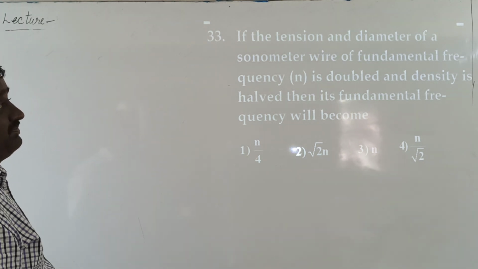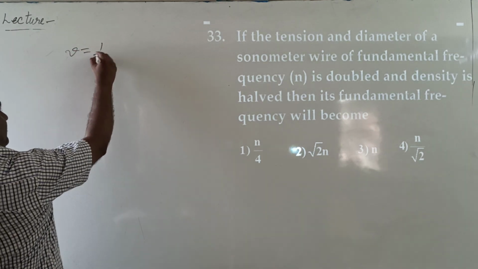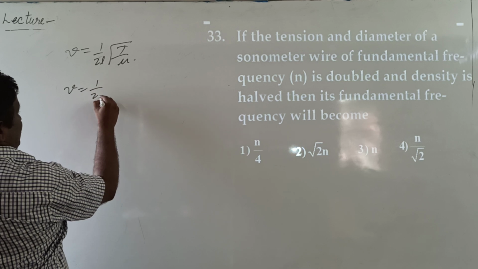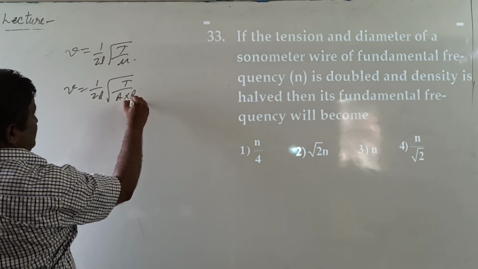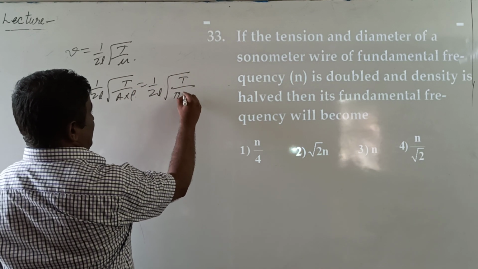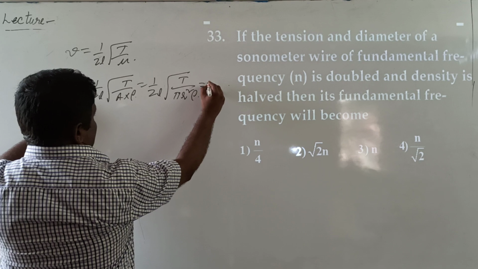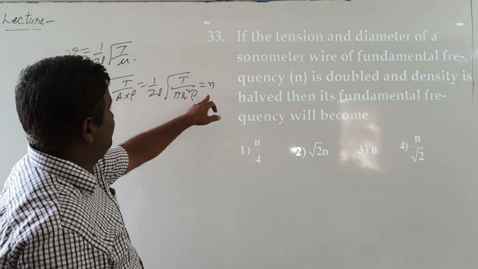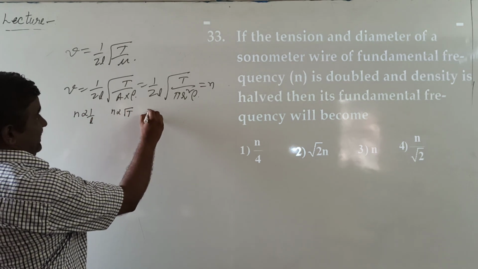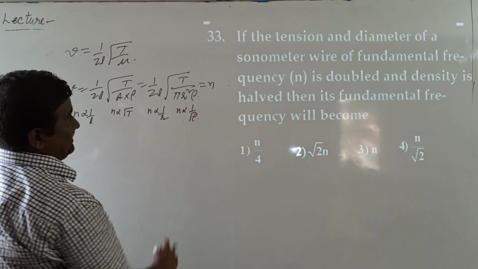The frequency of a sonometer wire, n equal to 1 by 2L into root over T by mu. So it is taken as 1 by 2L into root of T by area into density, which is 1 by 2L into root of T by pi r square rho. If n is the fundamental frequency, from this equation we write n is inversely proportional to L, n is directly proportional to root T, n is inversely proportional to radius, n is directly proportional to 1 by root of density.